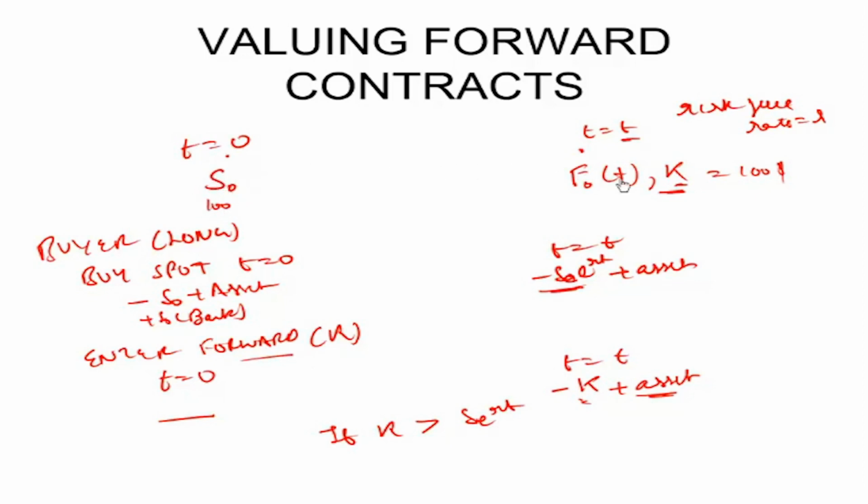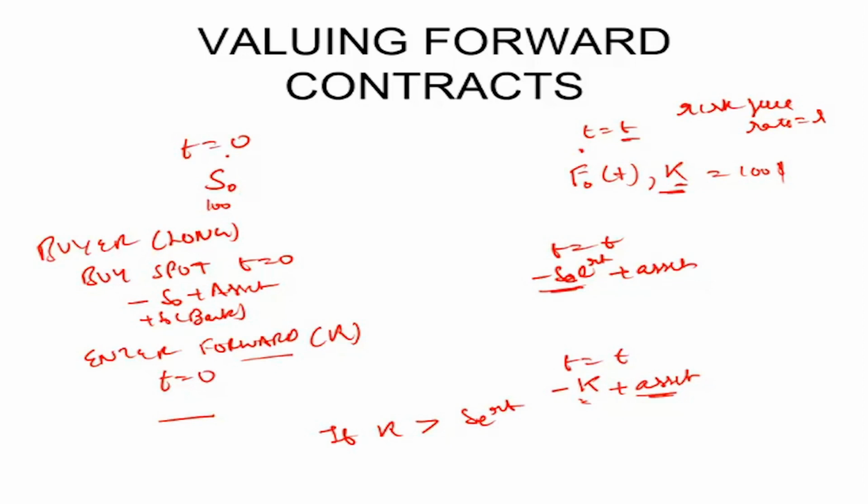I am happy to enter the forward contract because I need the asset. But if today's price is 100, then you cannot charge me $1,000 for the asset. If today's price is 100, we will agree on a price near about this. If the price is greater than S0 e raised to the power RT, will the buyer enter this contract? He'll say, no, I will just buy it today. I will take a loan from a bank and buy the asset right now.